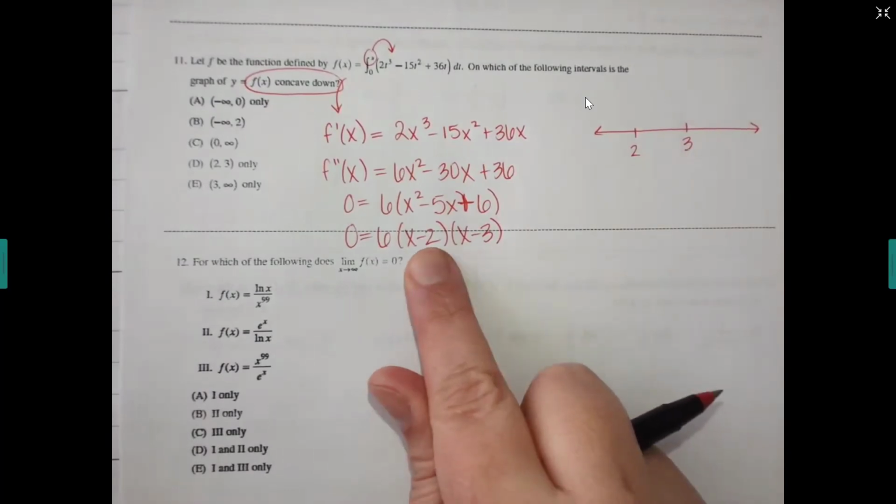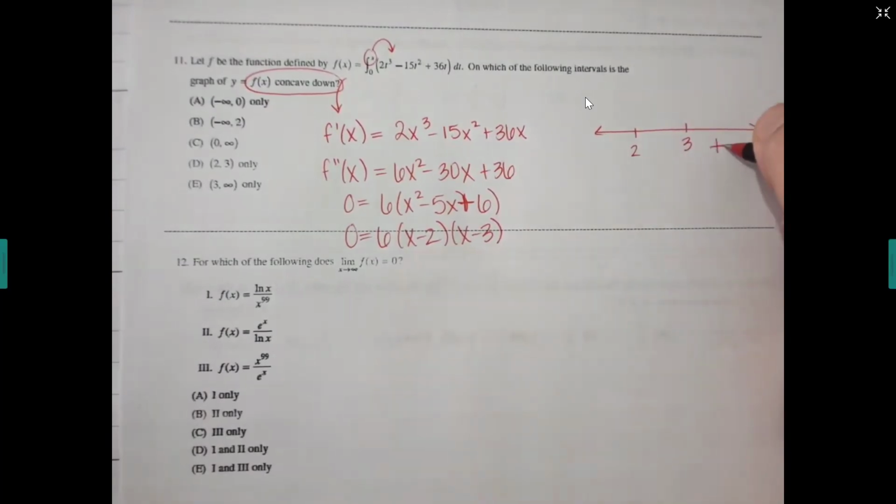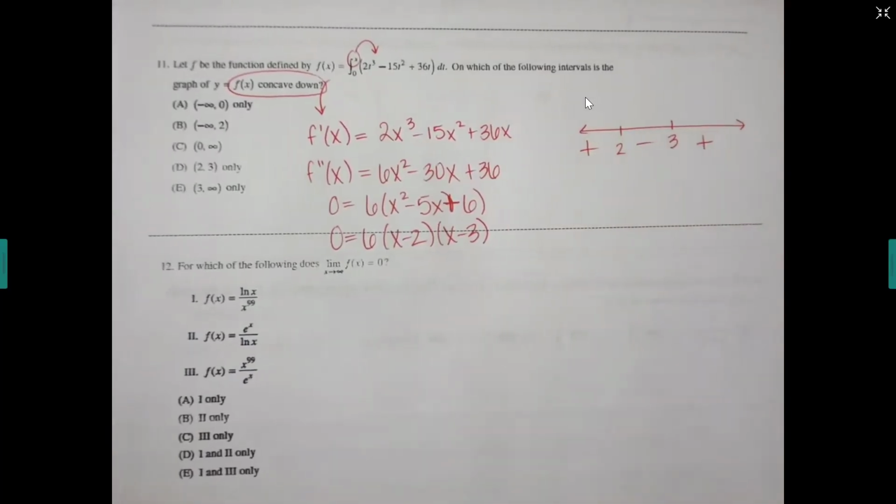4 minus 3 positive, 4 minus 2 positive. Are any of these double roots that they can't switch sign? Double roots meaning they have a square on them? No, then I know it'll go plus, minus, plus. Concave down would be the section, oops, that came out negative, which would be 2 to 3. Good?